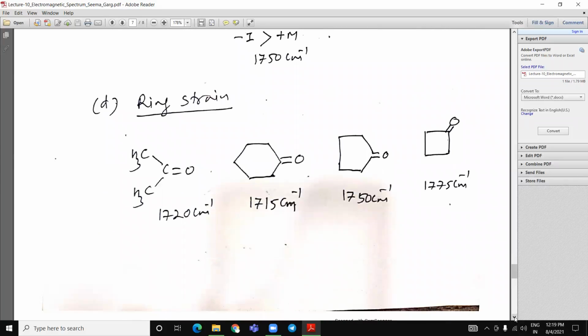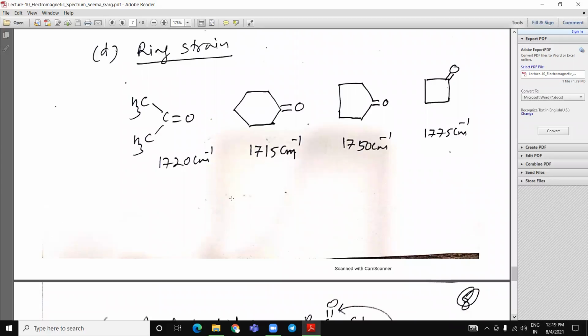Ring strain. Ring strain also plays an important role in IR frequency. Here there is no ring, but in cyclohexanone there is ring strain and this value is low.